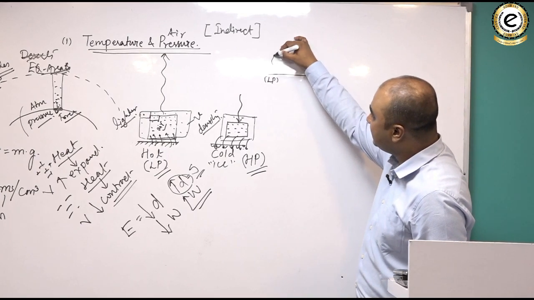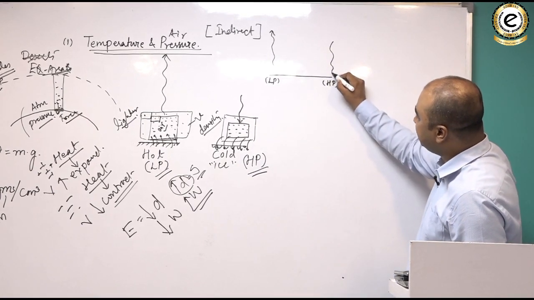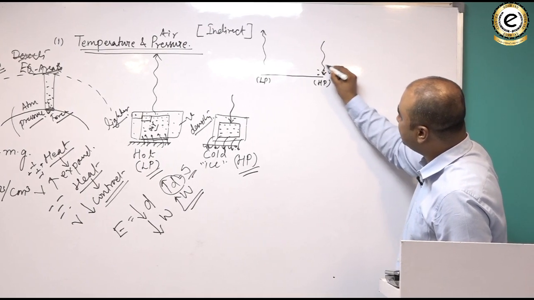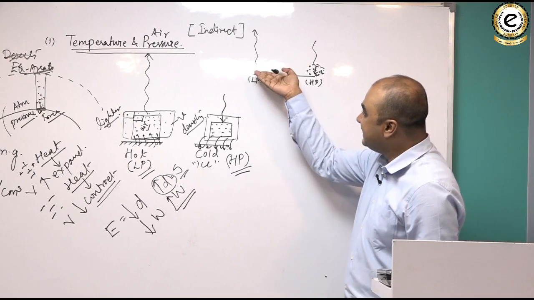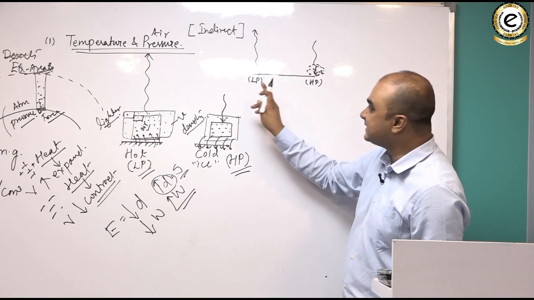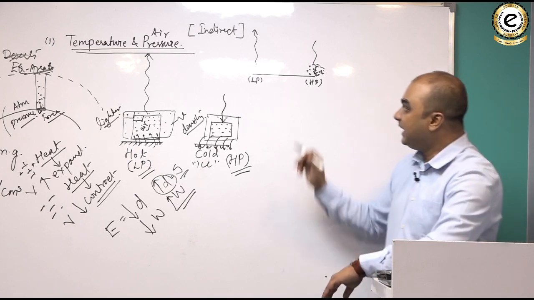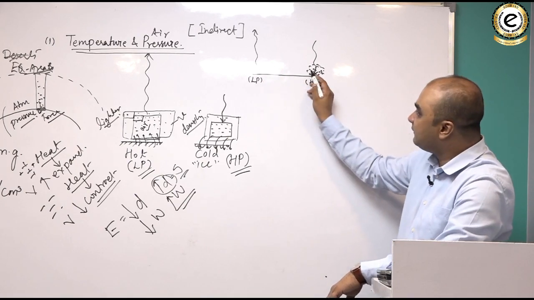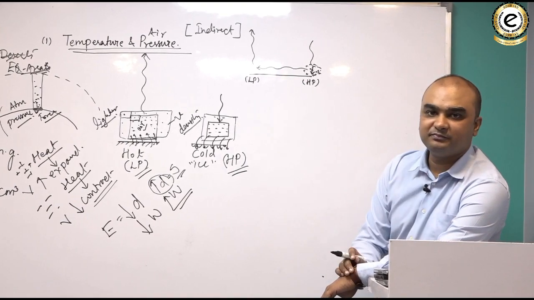Here air is rising, whereas here air is sinking. So there is accumulation of air at this point. Whereas as air is rising from here, there is a kind of vacuum being created at this area. And to fill that vacuum, air from the surplus zone flows to the deficit zone.